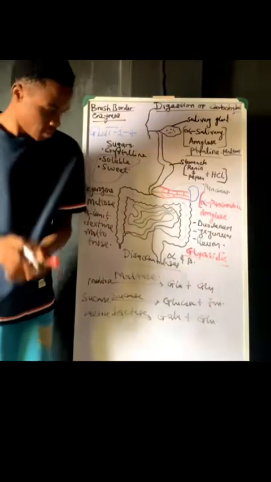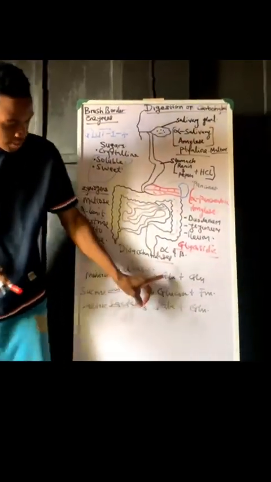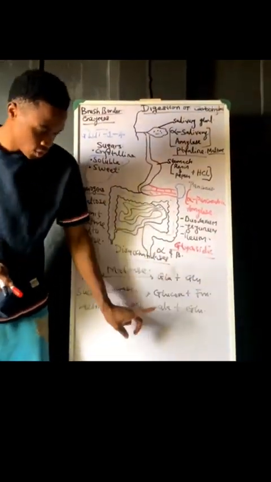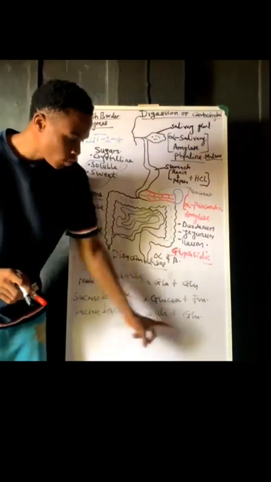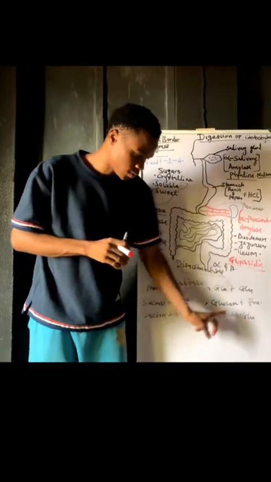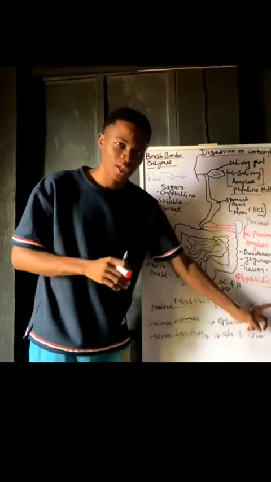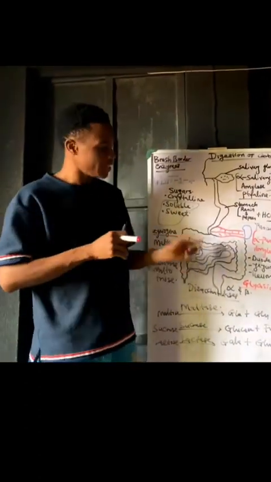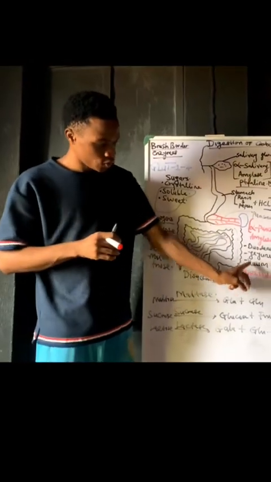So from this, you see glucose, you see fructose, you see galactose. These are the three major monosaccharides. The list of them are three: glucose, fructose, and galactose. From the digestion, you see that it's these three that your intestine can easily absorb. The next phase is absorption, going towards the ileum.